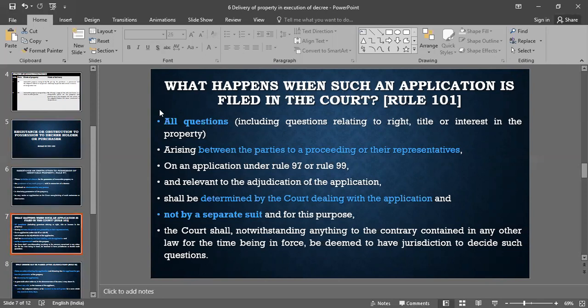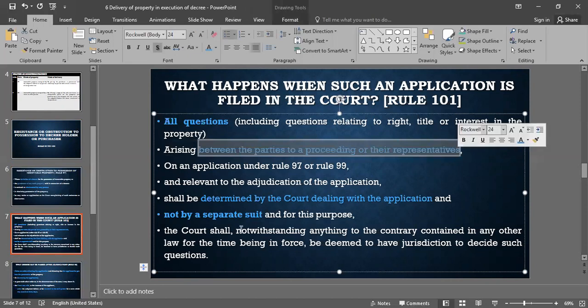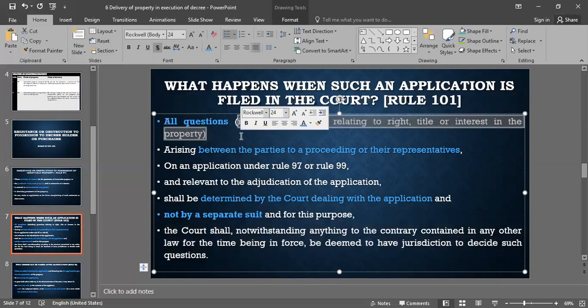Because all these questions are arising between the parties and their representatives, a separate suit is barred here. And in the last point, the court shall, notwithstanding anything to the contrary contained in any other law for the time being in force, be deemed to have jurisdiction to decide such questions. What kind of questions? Including questions relating to right, title, interest in the property.